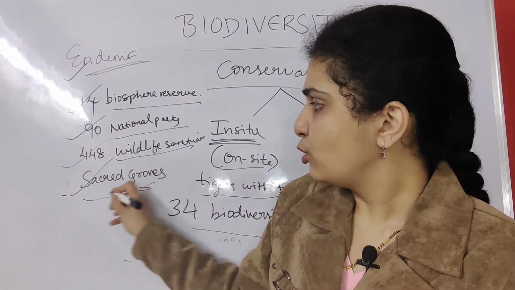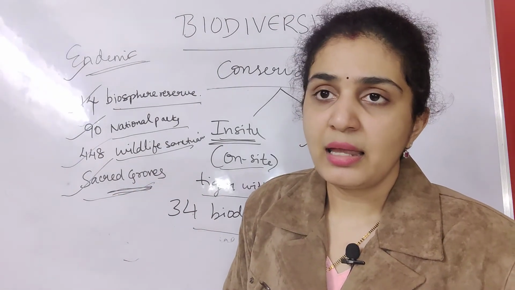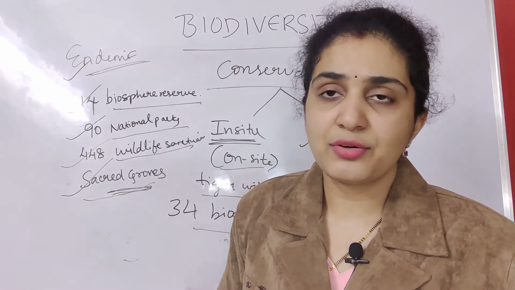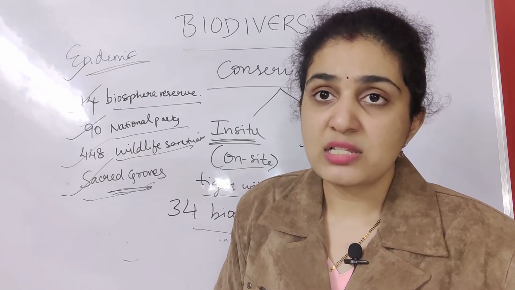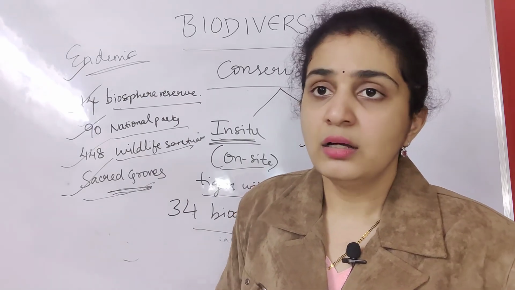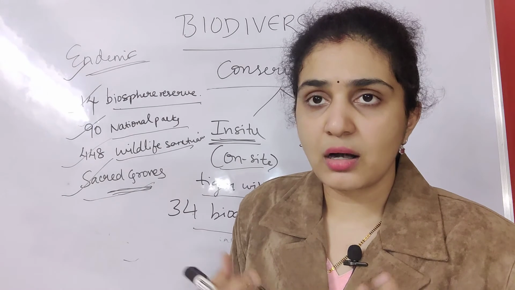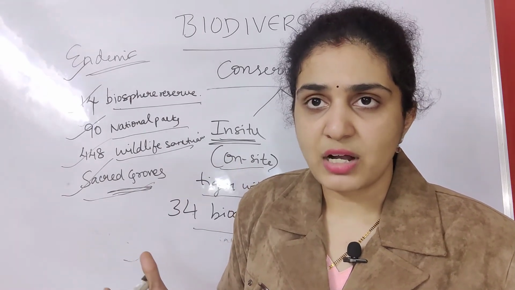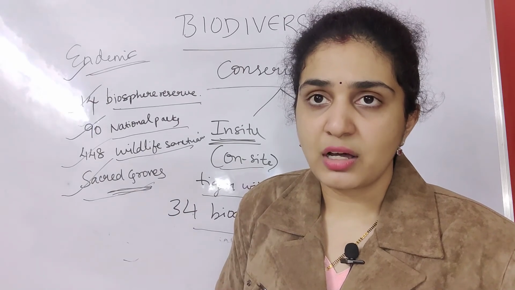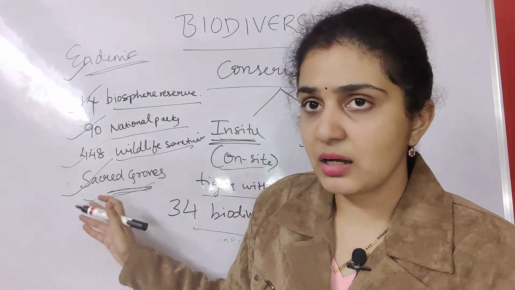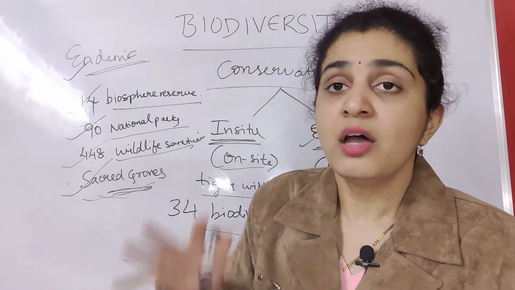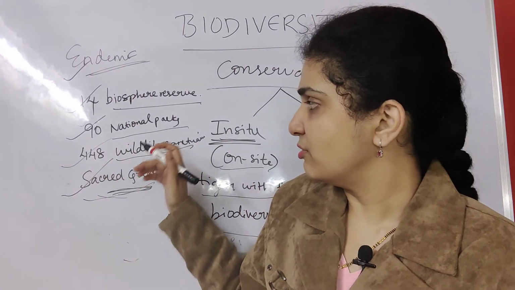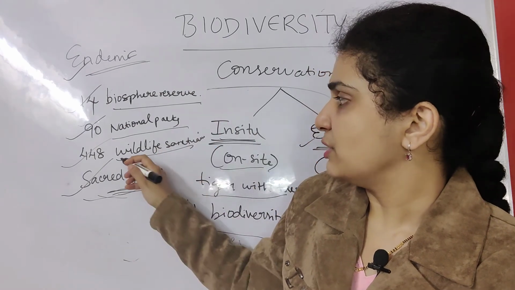Sacred groves examples are like the Aravali Hills of Rajasthan. You see so many hills in Rajasthan, the Aravali Hills, or else the Western Ghats of Karnataka. These all are sacred groves. They are all seen naturally, right? We didn't create them. The Aravali Hills of Rajasthan, the Western Ghats of Karnataka, these all are sacred groves where numerous animals and plants are preserved or conserved, you can say.